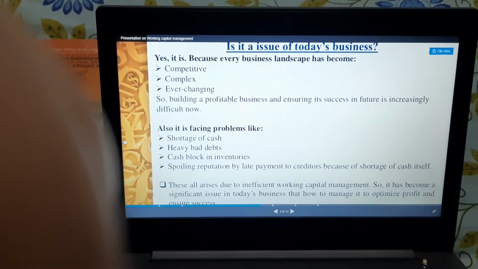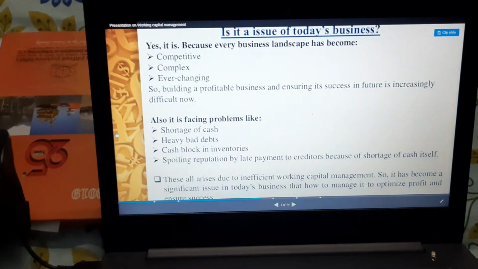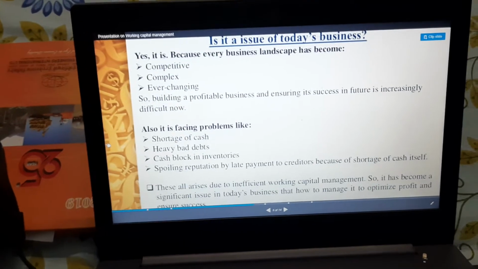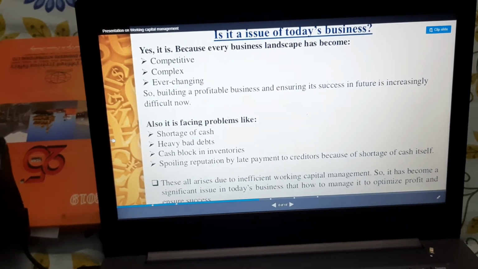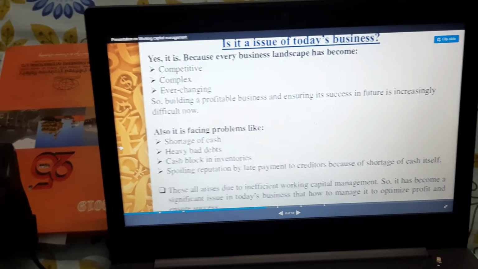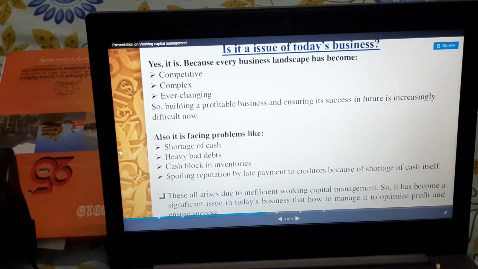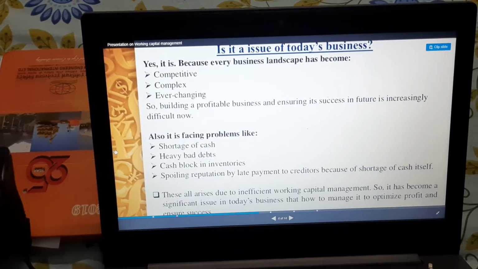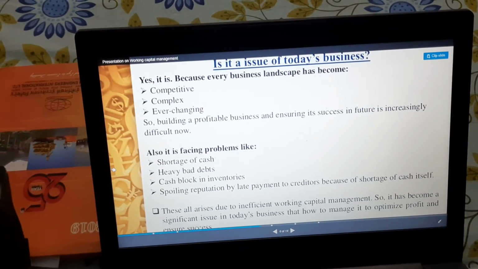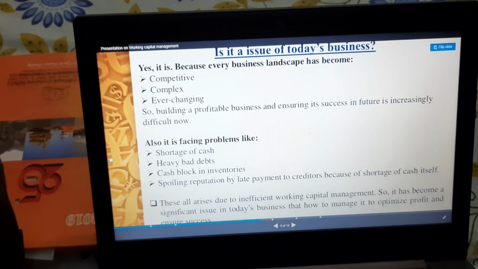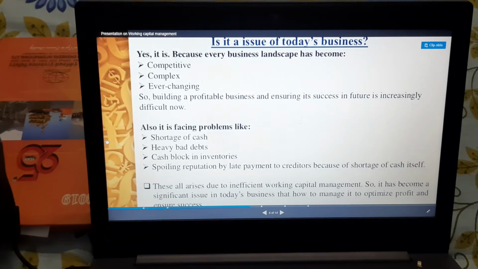Now let us understand, is it an issue of today's business? Yes, it is, because nowadays there is a lot of competition. The business environment is ever changing, right? The business right now is very complex. So if you see today's scenario, the issue of working capital, maintenance of working capital, or I can say the optimum working capital requirement, is very much essential, right?